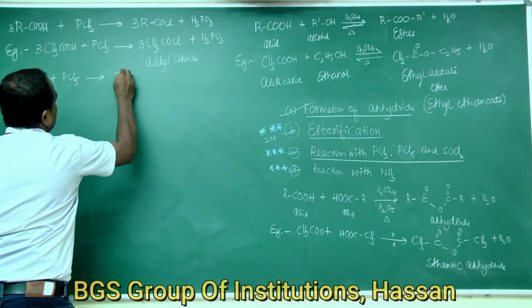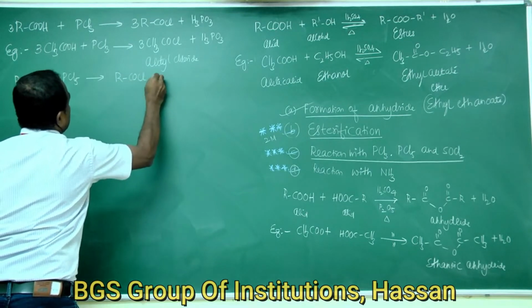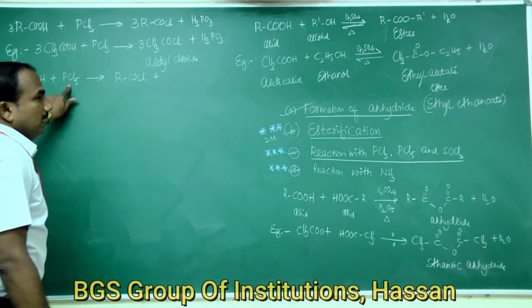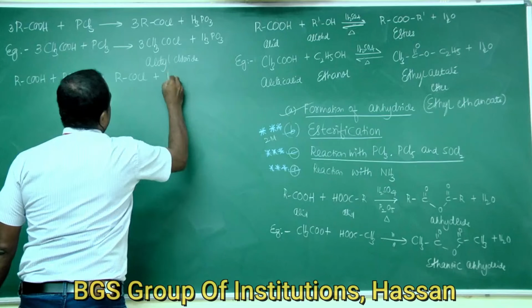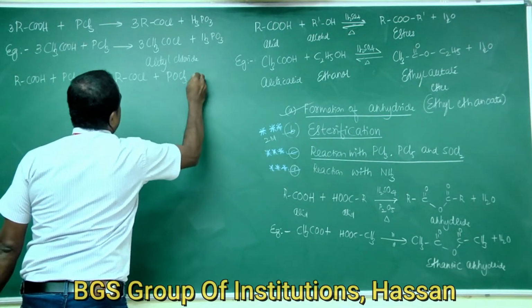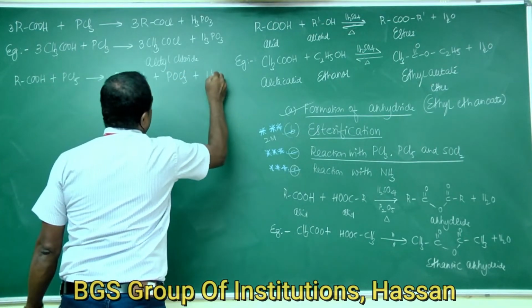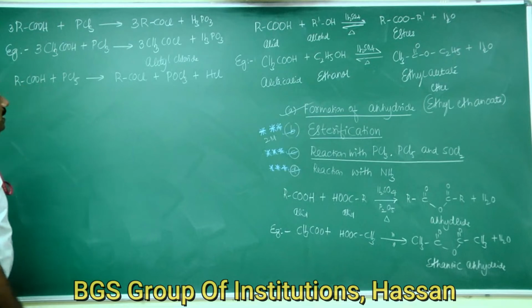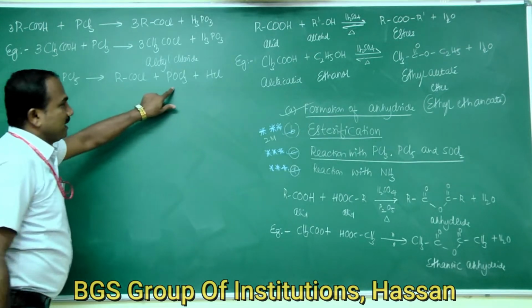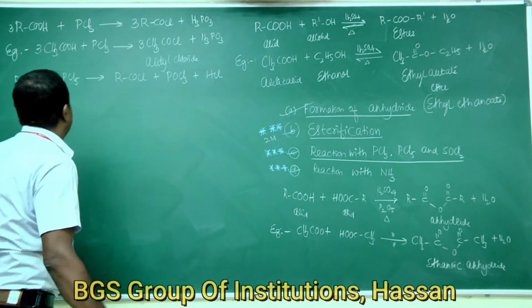to give acid chloride, that is RCOCl, plus POCl3, phosphorus oxychloride, plus HCl. This is acid chloride, phosphorus oxychloride plus HCl.